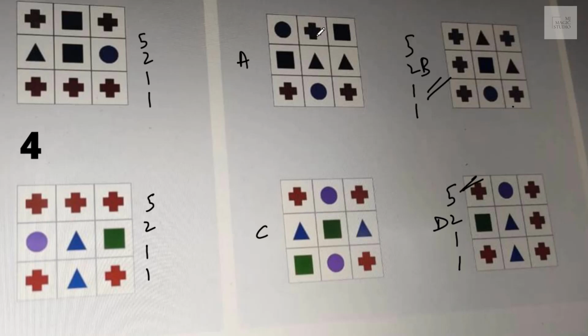D. Let us check with these. 1 2 3, then 2, then 2, then 2. So these two are similar, but they don't follow the kind of relationship being shown in the question pair. Going with B and D and on to the next screen.